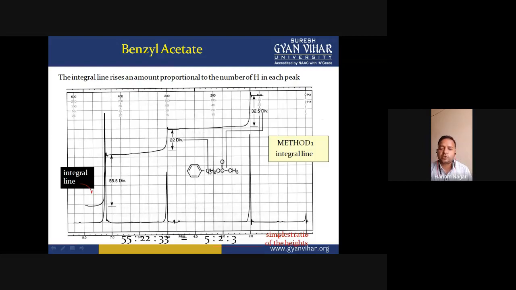Both have a negative inductive effect on the CH2 protons, meaning deshielding of these CH2 protons, and if deshielding is there, then this signal shows somewhat in the downfield region compared to the CH3 protons.